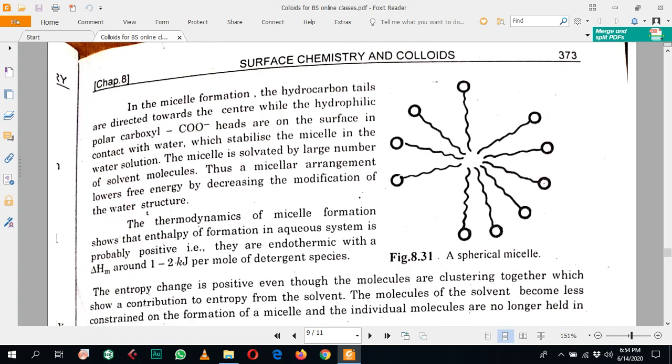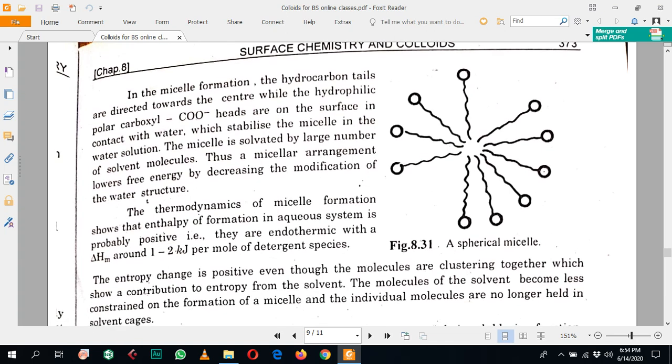In micelle formation, as we studied earlier, the hydrocarbon chains are directed toward the center, oriented inward, and the hydrophilic polar carboxylic groups end on the surface in contact with the water.